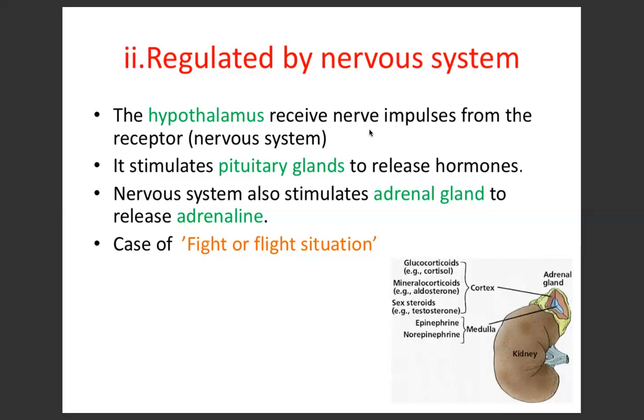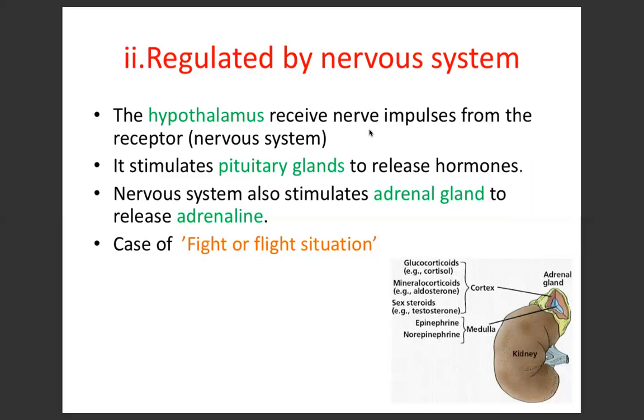Okay, kita ulang balik. It's been regulated by nervous system. Okay, contohnya adalah kita melihat situasi anjing gila. Okay, kita lihat anjing tu because of the light stimulus. Okay, kemudian the receptor will detect that stimulus and trigger or generate a new impulse. Okay, so that impulse, the electrical impulse will be travel to the CNS. So dekat sini is being received by the hypothalamus. So hypothalamus tu lah ia akan stimulate pituitary gland.